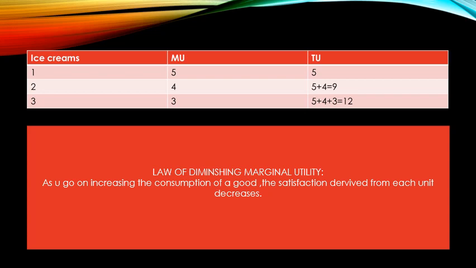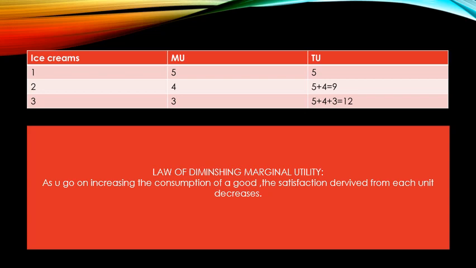And when I'm consuming the third ice cream, I'm getting 3 utils. So as I increase the quantity of ice creams, the satisfaction from the marginal unit is continuously decreasing. Guys, this is known as the law of diminishing marginal utility.